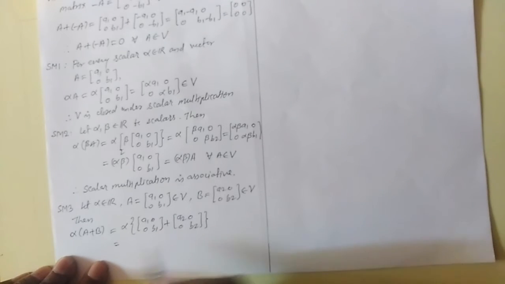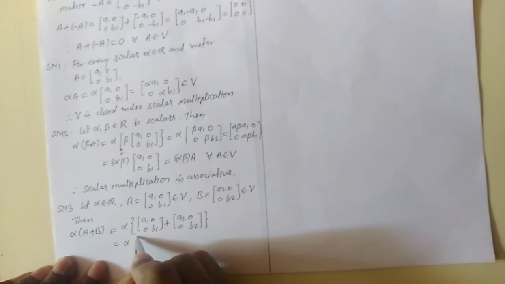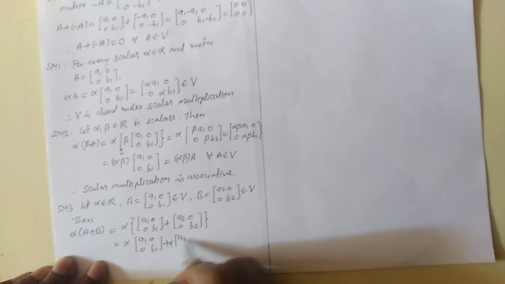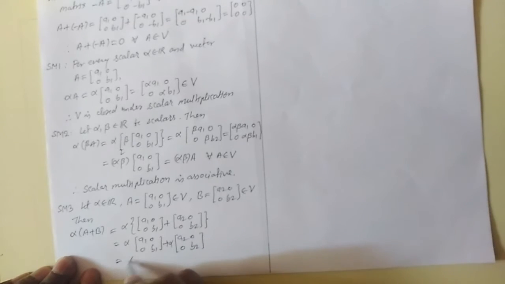So we will have alpha multiplied inside A1 0 0 B1 plus alpha A2 0 0 B2. So we can write this as alpha, where this matrix is A and this matrix is B.